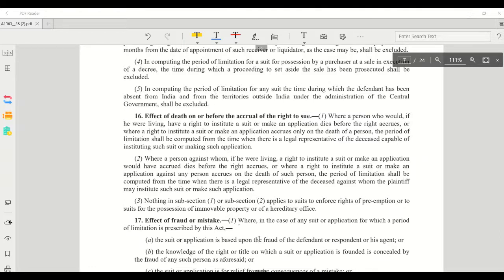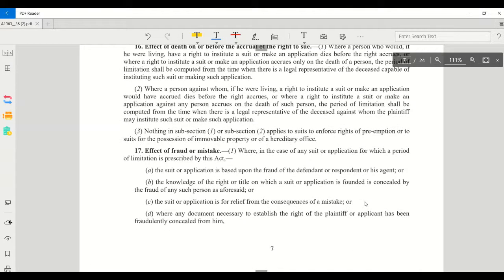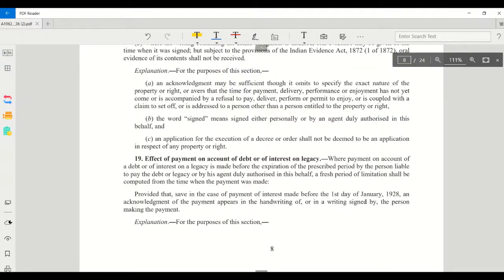So, in case a suit is filed on fraud, or the knowledge of title is concealed from the court, or the suit or relief is based on the fraud claim, then when the opposite party discovers those fraud or mistake, from that time the period of limitation can be calculated.